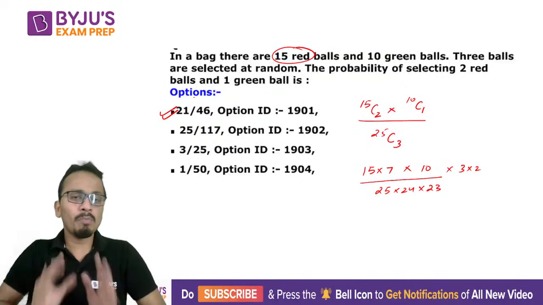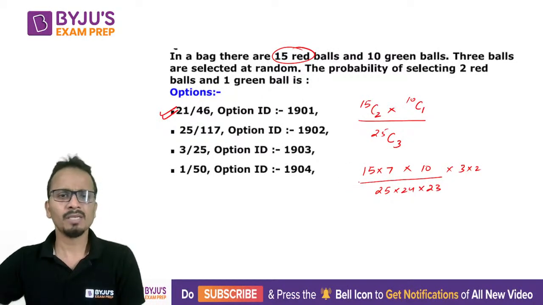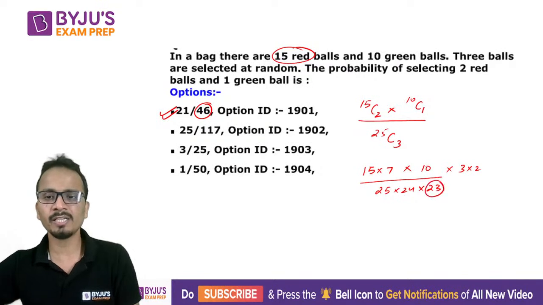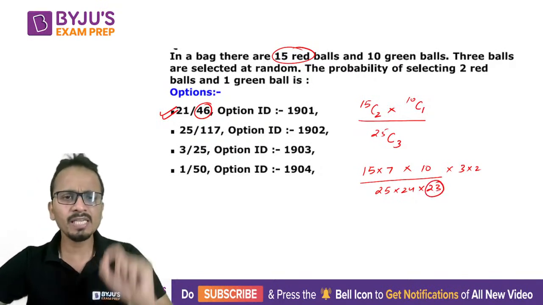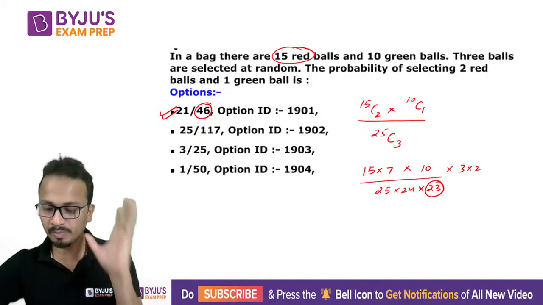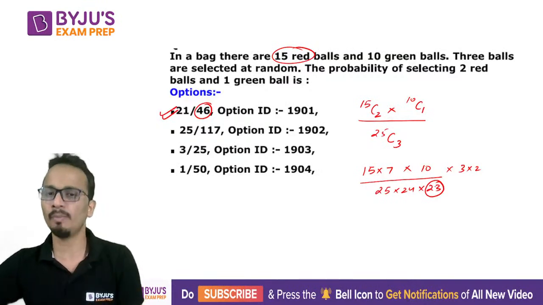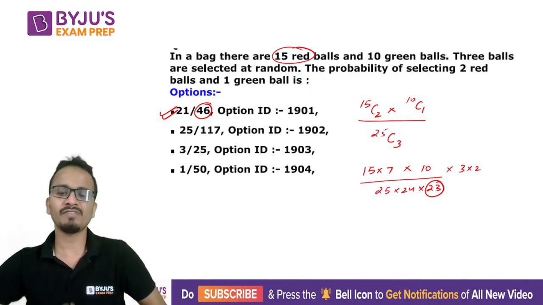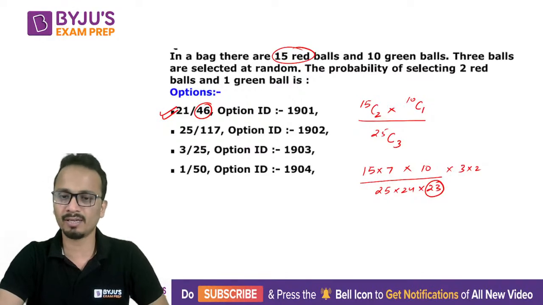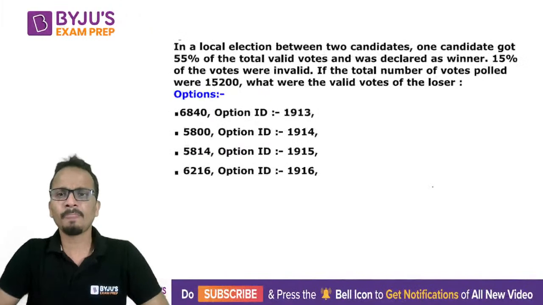Now, you can also mark 46 directly as an answer. Reason being, there is only one option in which in the denominator I have a multiple of 23. 23 is here in the denominator and 23 will not be cancelled out from the numerator. So there has to be a multiple of 23 in the denominator. Using this, you can save the time that you take to solve a particular question. All right. Okay. Now moving ahead.